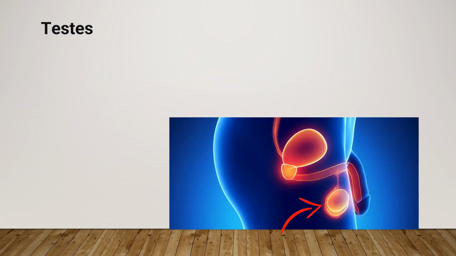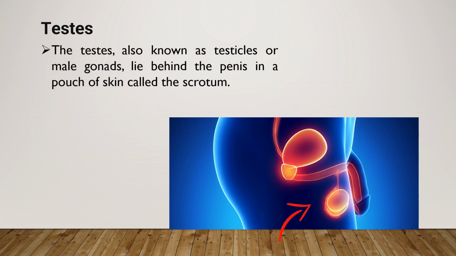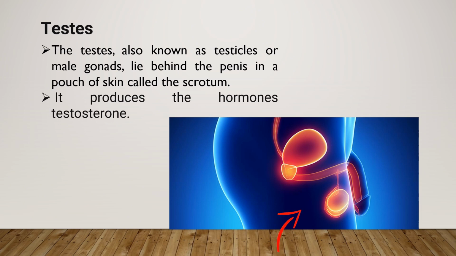And lastly, the testes. The testes, also known as testicles or male gonads, lie behind the penis in a pouch of skin called the scrotum. They produce the hormone testosterone. Testosterone is a hormone that is responsible for secondary male characteristics such as facial hair, body hair, and increased muscle mass. It also contributes to the libido or sex drive, sexual function, and male fertility.